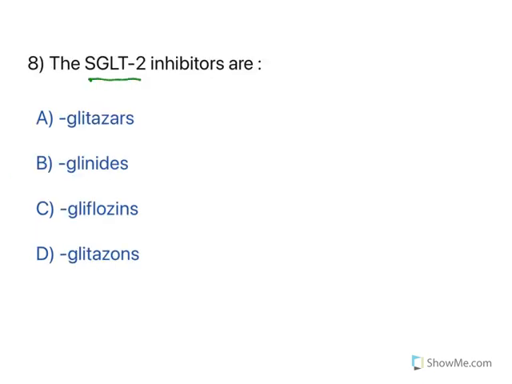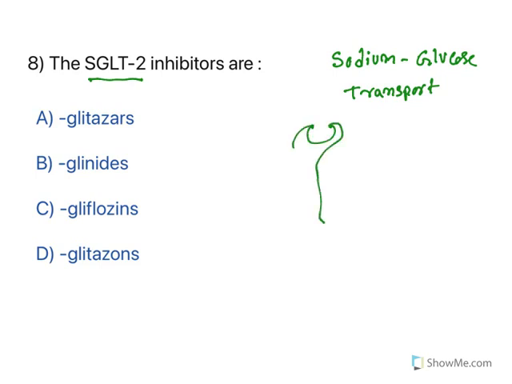Now, SGLT2 inhibitors. Understand this: S stands for sodium, GL stands for glucose, T is transporter. This SGLT2 transporter is present at our nephron. Imagine this one is the nephron.